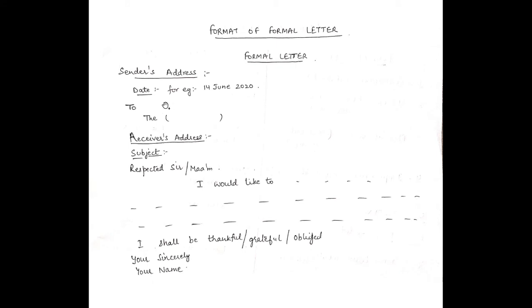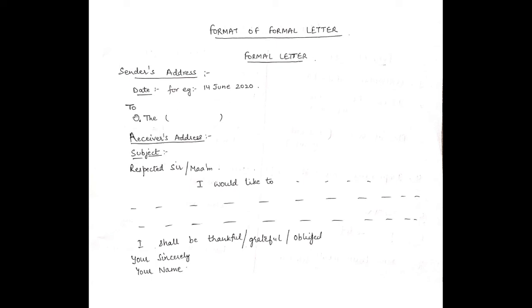So for the formal letter, first of all you will write the sender's address. Suppose you are sending the letter, so you will write your address here. After that you will write the date. For example, I have written here, the date should be written like this: day, month and year. The full name of the month should be written.